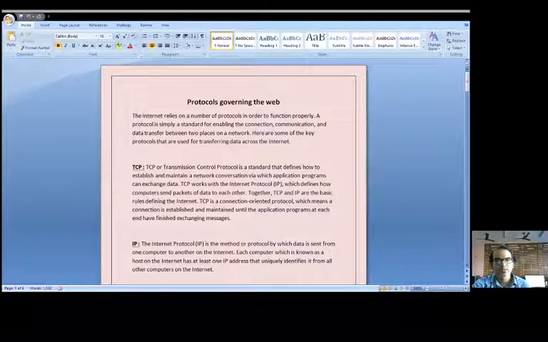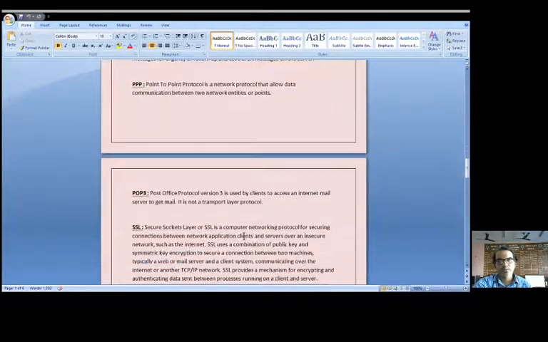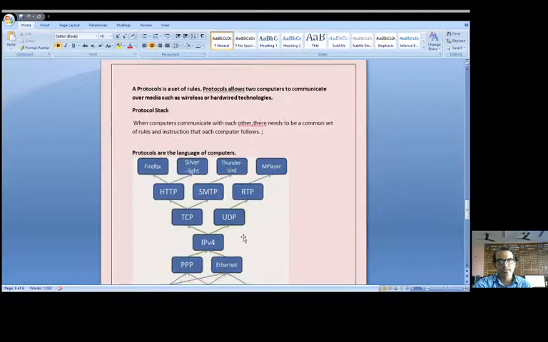In this small introduction on protocols governing the web, we will understand what a protocol is really all about. Before that, let's go over some interesting points. A protocol is a set of rules, and a protocol allows two computers to communicate over media such as wireless or hardware technologies.